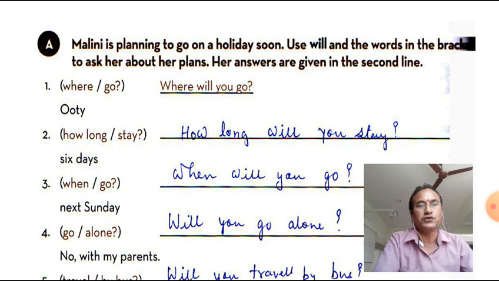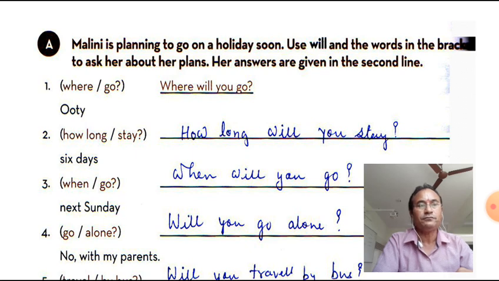And we will have to use will here. So, how long will you stay? How long is given there. And we have used the pronoun you, because we are asking him. Because we are asking a question, we need a pronoun, and we have to use will here.